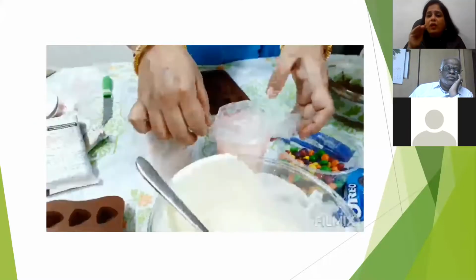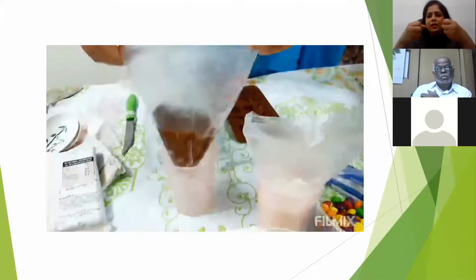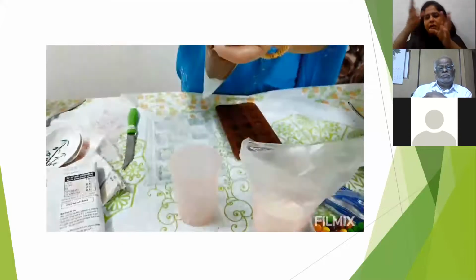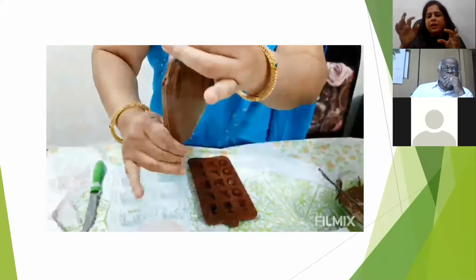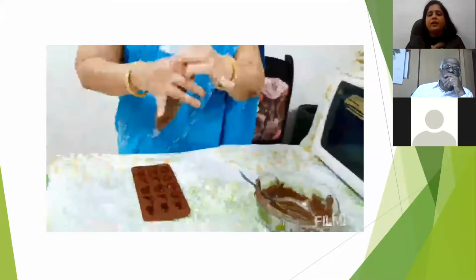You have to fill only half of the piping bag, because otherwise it will come the other way. It will start pouring out. So just make it half, or even less than half is fine, but it should not exceed the half.